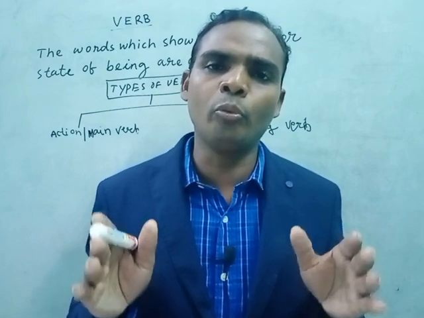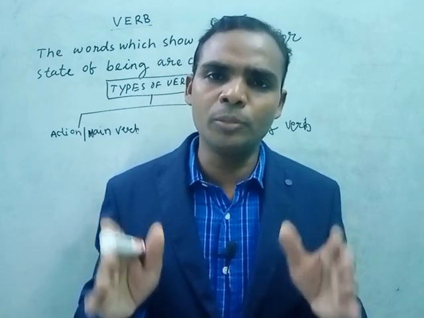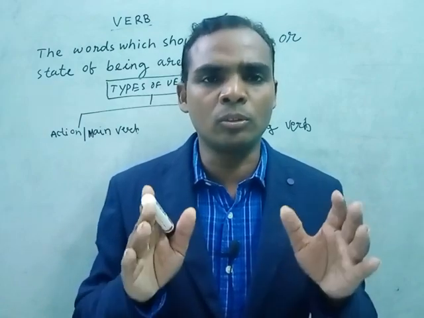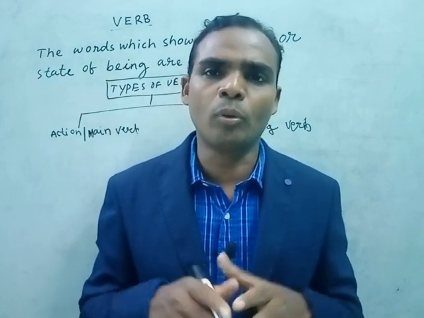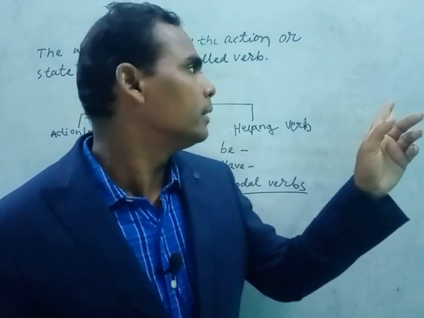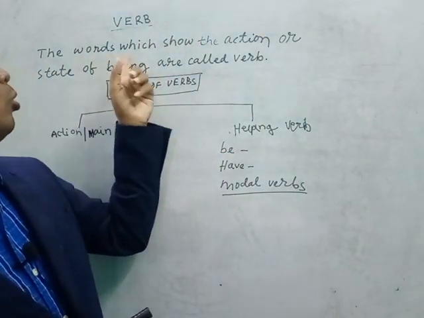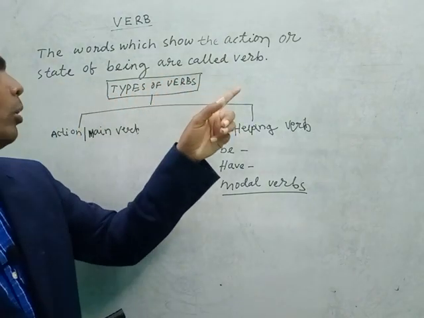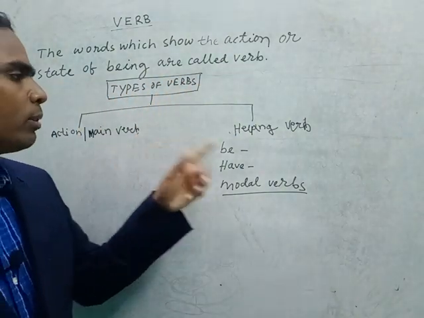First of all, we have to know what a verb is. I have explained in all my lecture 1, lecture 2, lecture 3 classes. What is a verb? I have already explained. This is the definition of verb: the words which show the action or state of being are called verbs. Types of verb: main verbs, helping verbs.